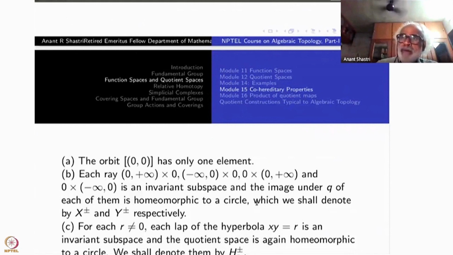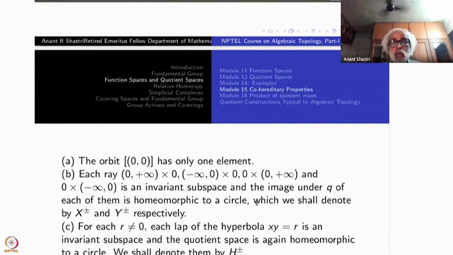So 1/2 to 1 will be halved, then 1/4 to 1/2 will be 1/4 and so on. So each part is mapped homeomorphically, and endpoints are identified. When you identify all these, what you get is wrapping. Just like the exponential function wraps the real line from minus infinity to plus infinity into S1, this will also give you the quotient space S1.